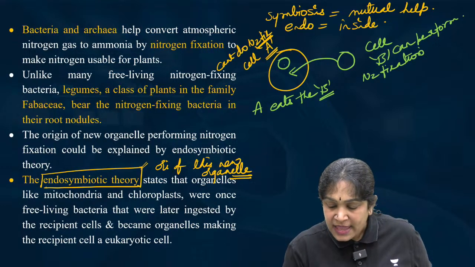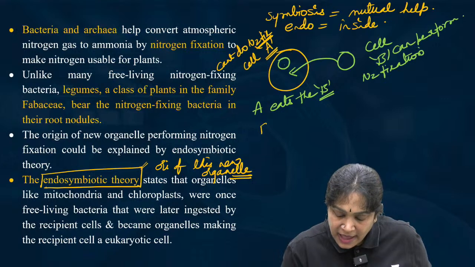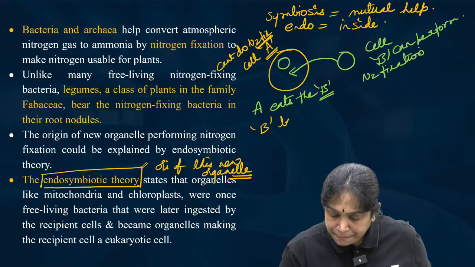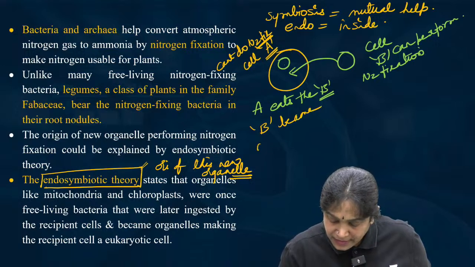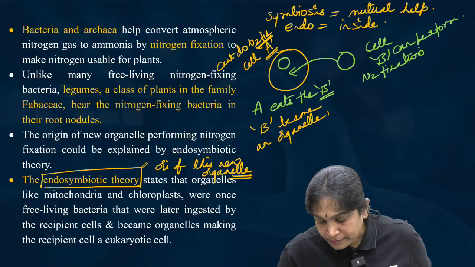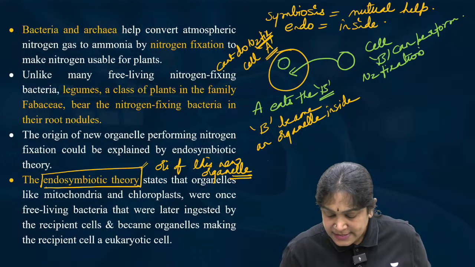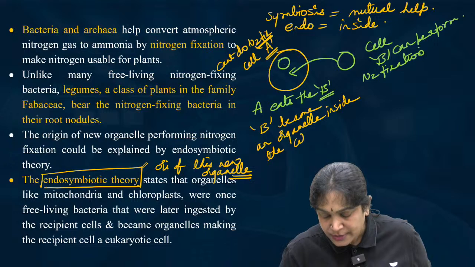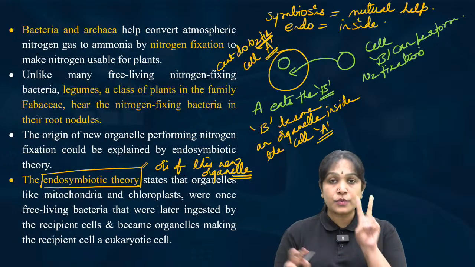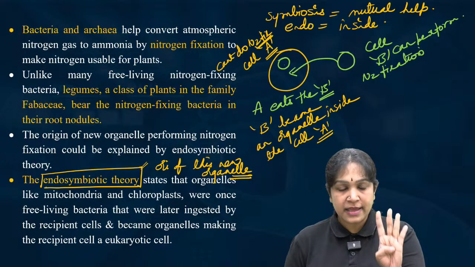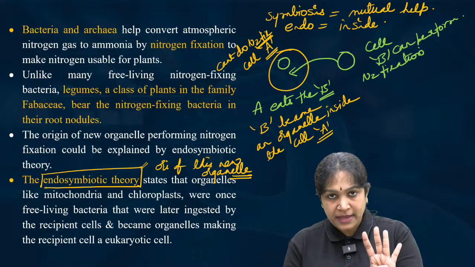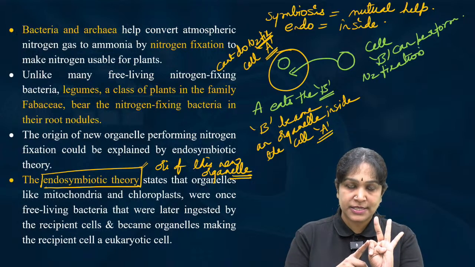Now A eats the B, and after that, B became an organelle inside the cell A. I hope you understood the endosymbiotic theory. I repeat, there are two cells. The first cell A cannot perform nitrogen fixation. The other cell B can perform nitrogen fixation.